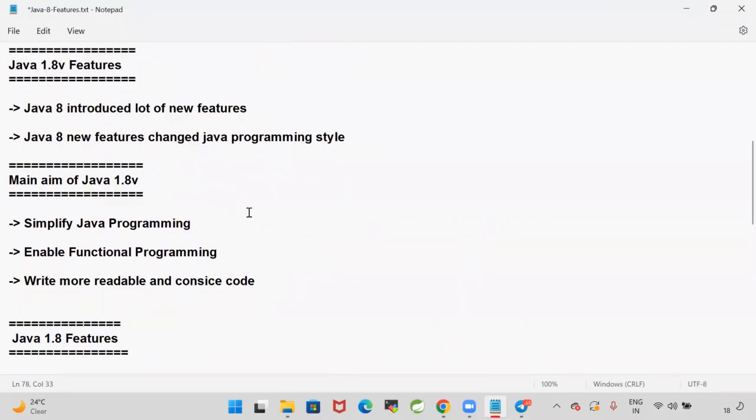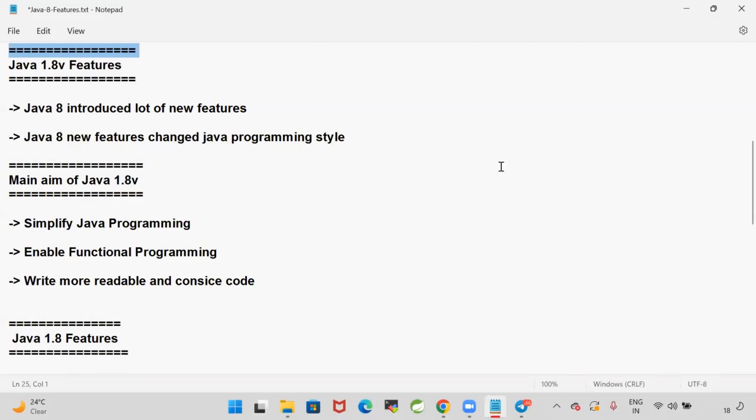These are very important. Even though the current Java version is 19, 1.8 is still the hot cake in the market. Lot of demand, so many features, the complete programming style got changed in the industry. Even in my current project, we are using Java 1.8. My project is a banking application. Still we have not migrated to Java 11 or Java 17, because new versions will take some time to migrate our projects. So 80 to 85% of projects are using Java 1.8.